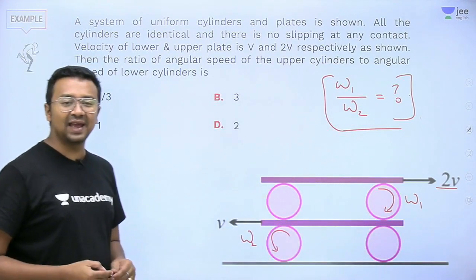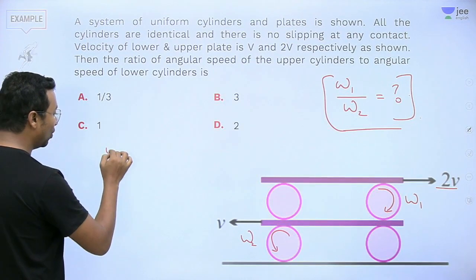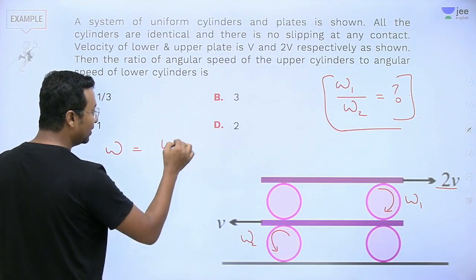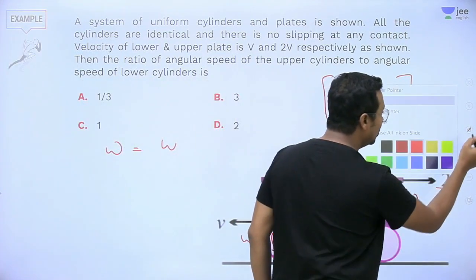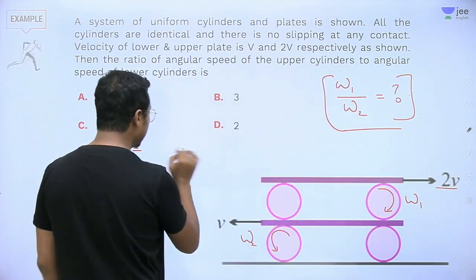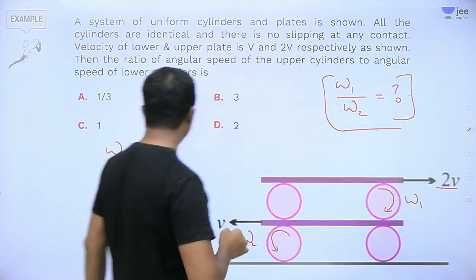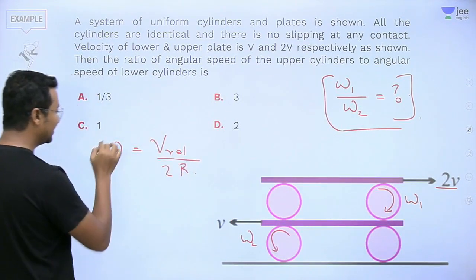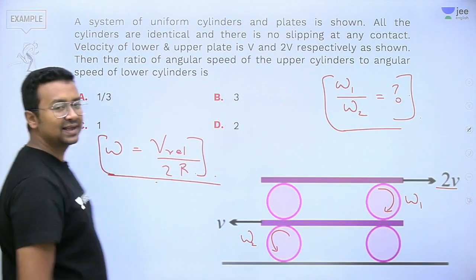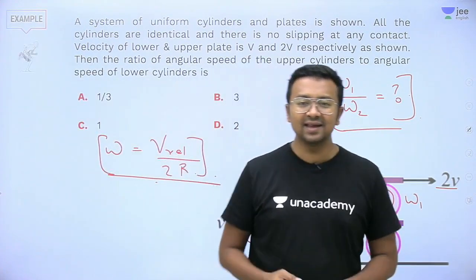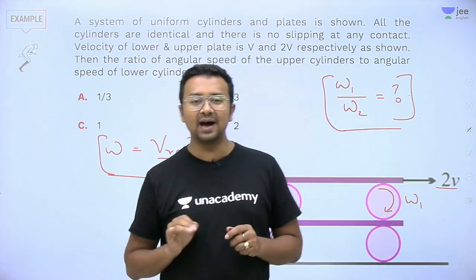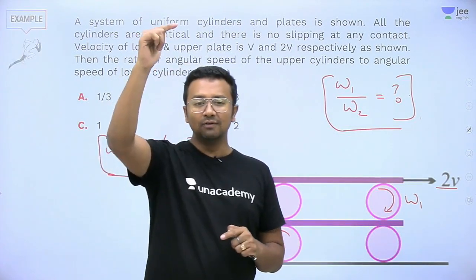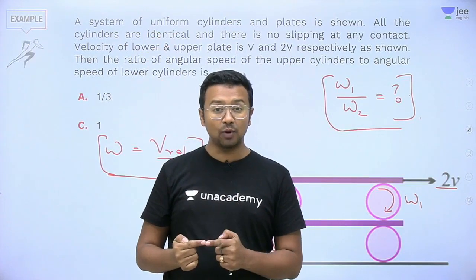Yes, we can do it by a simple formula, that is omega of rotation will be equal to V relative divided by 2 times R. Or I can say omega will be equal to the velocity of the center of mass divided by R. So in the last question, we saw how to calculate the velocity of the center of mass if the velocity of the topmost point and the velocity of the bottommost point have been given to me.